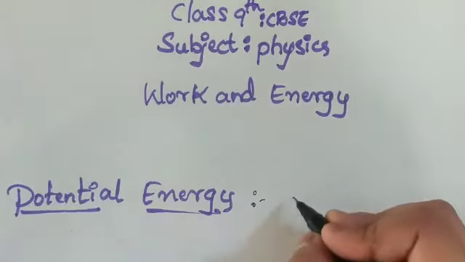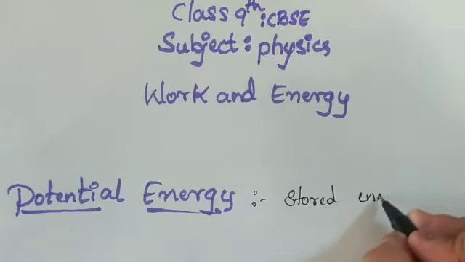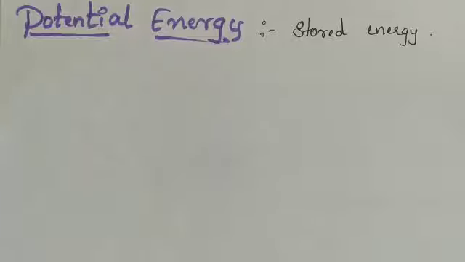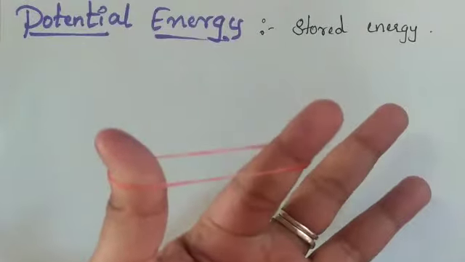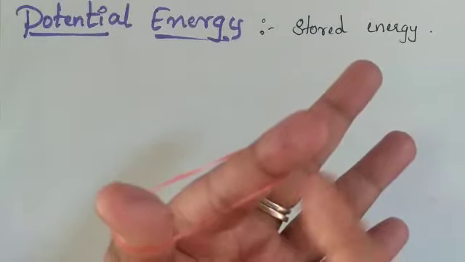Potential energy is the energy which is stored. So stored energy is called potential energy. To understand this, we will take some examples. Let me take the example of a rubber band. When a rubber band is kept like this, it doesn't have any energy. Whenever I stretch that rubber band, I am doing work. That work is converted into potential energy.